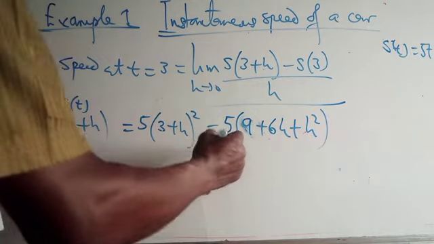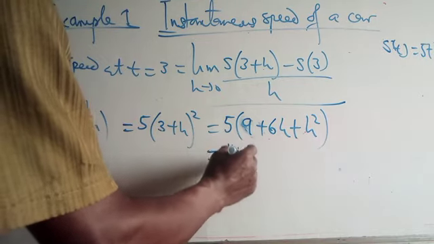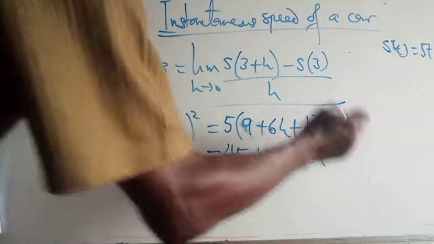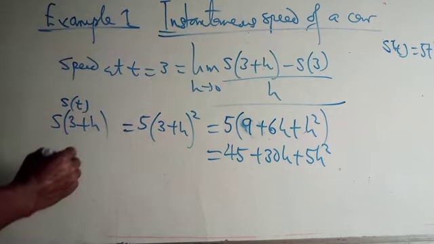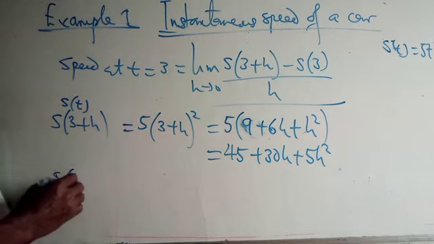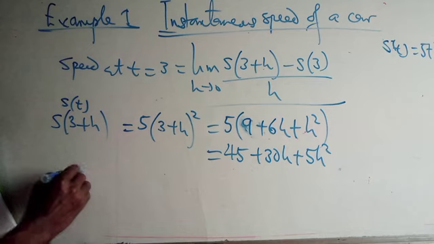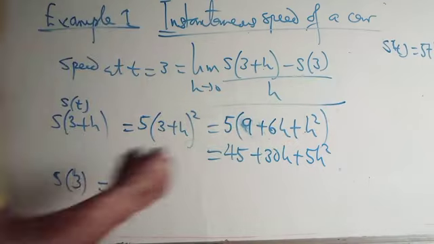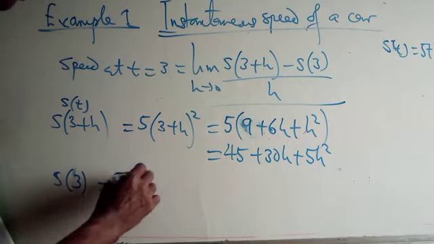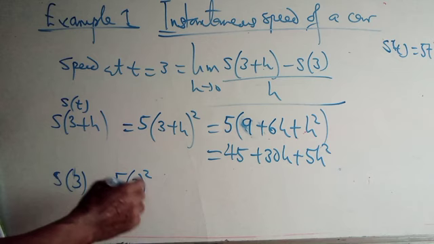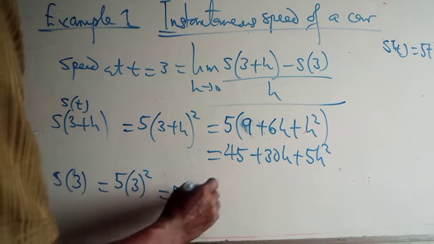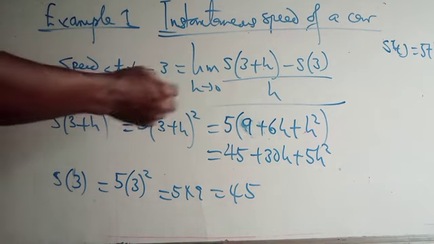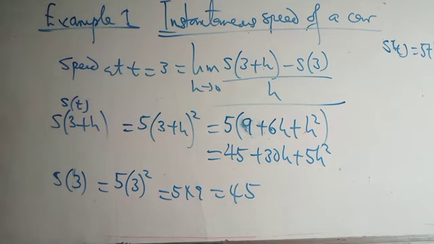Now if we extend this, multiply out, we get 45 plus 30h plus 5h squared. Now, when is it s of 3? When the time is 3. We will put 3 instead of t. That is 5 times 3 squared, which is 5 times 9, and that will be 45. So now we plug in the values inside the formula. Let's plug in the values.